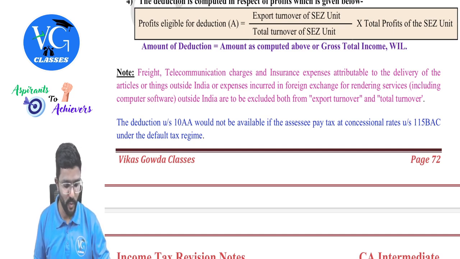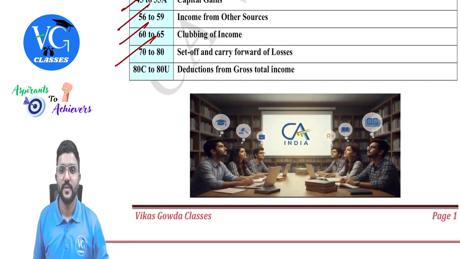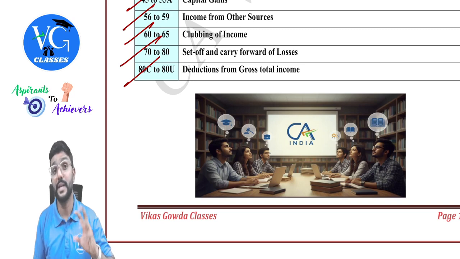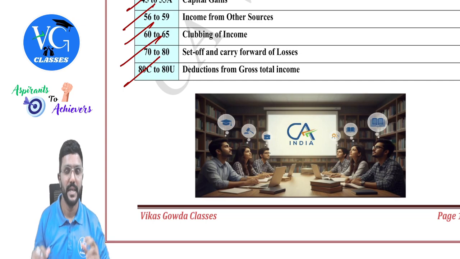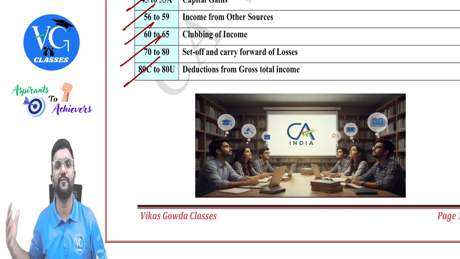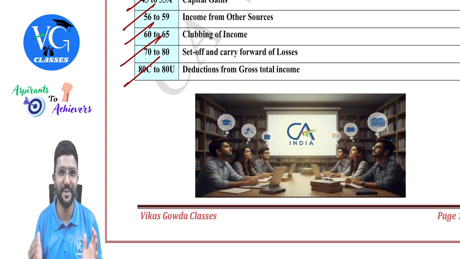Now come to page number 1 of our revision material. So in this chapter, we have covered section 80C to 80U, whatever was a part of your syllabus, along with section 10AA, guys. Even after this, there are a few sections which are covered in your syllabus like section 139, 140 and all. But those sections I have not given here because they are not covered in order or sequence, guys. Clear? So we'll stop marking the sections here and guys, we are almost coming to an end of income tax.